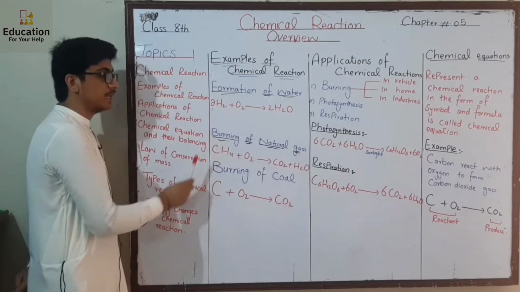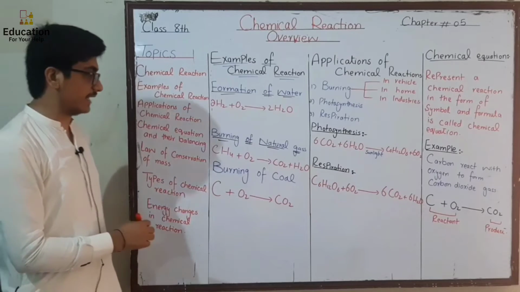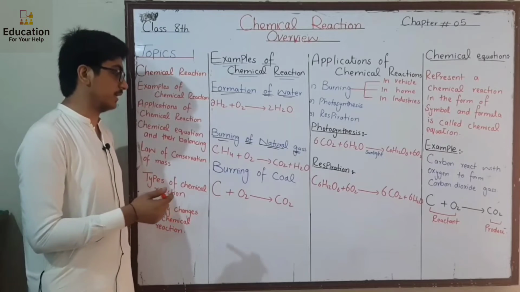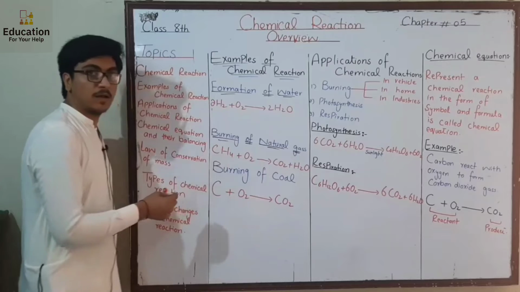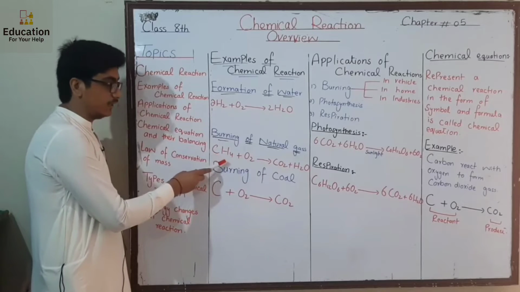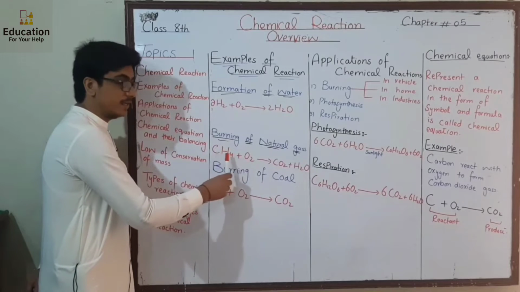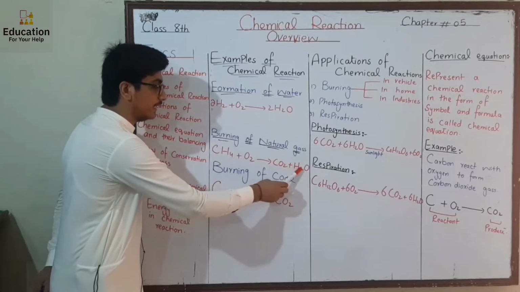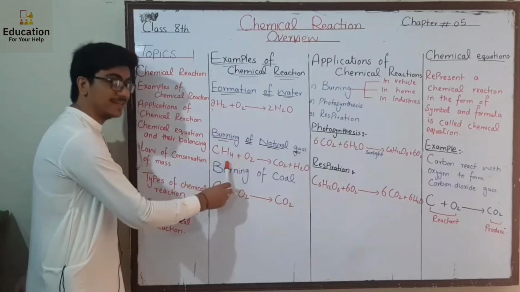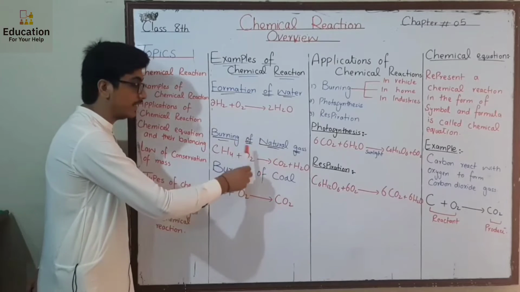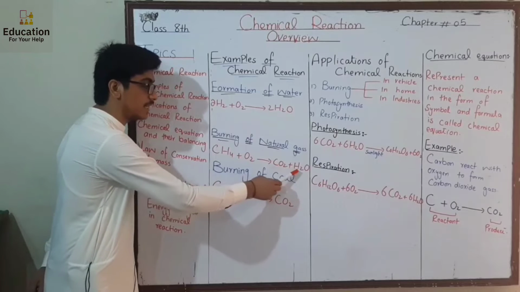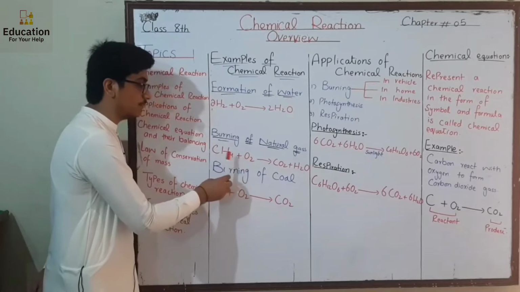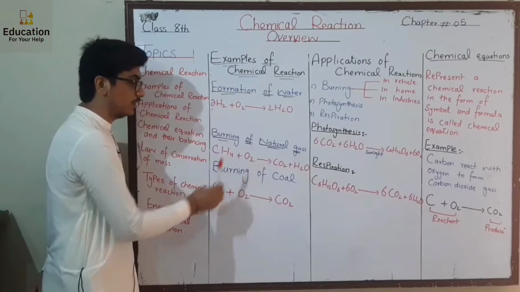The second example is the burning of natural gas. What is meant by natural gas? The gas which we use in our house to cook food, to burn something, whose name is methane. Its chemical formula is CH4. When it burns in the presence of oxygen, it gives carbon dioxide and water. These are a gas and water vapor. So this is also a chemical reaction, because in this reaction a chemical change occurs.